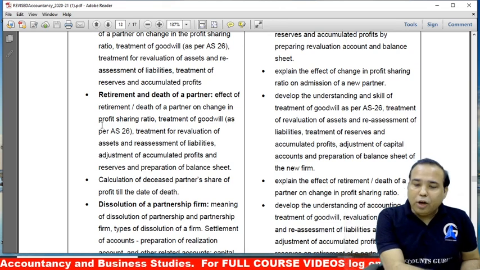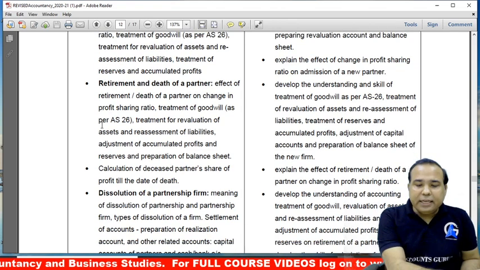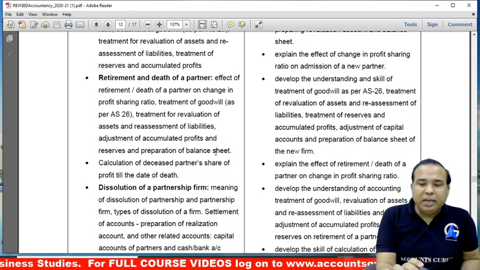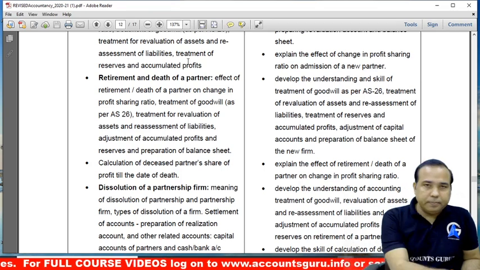Now retirement and death. Retirement and death, you can see here it is given about again accumulated profits, reserves and preparation of balance sheet. Here they are talking about the balance sheet. In admission it is not given.